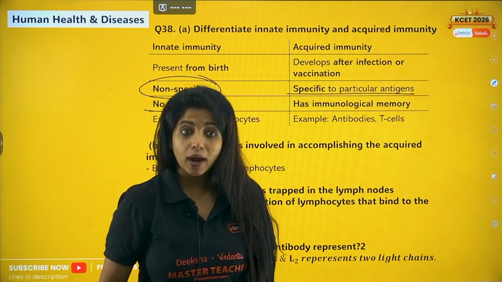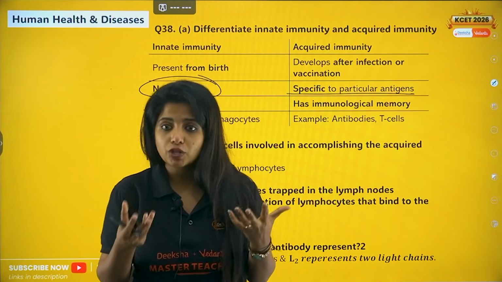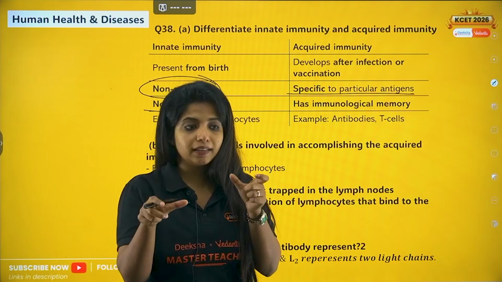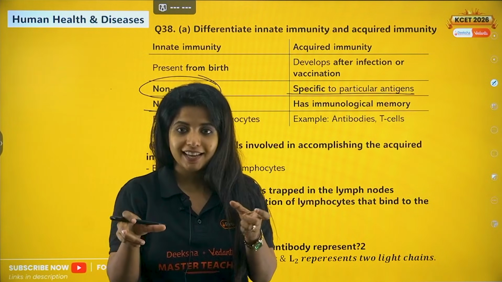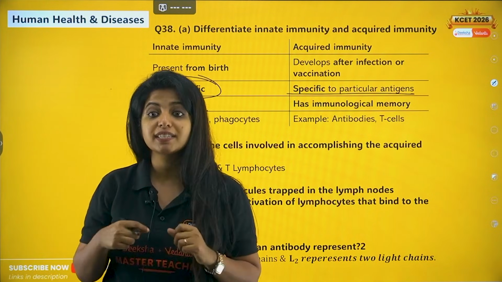Whereas when you talk about acquired immunity, as I told, cells are being produced. There are some secretions happening. So basically certain cells are there which are memory cells. So they know that in this infection I have to release this. These are known as memory cells.